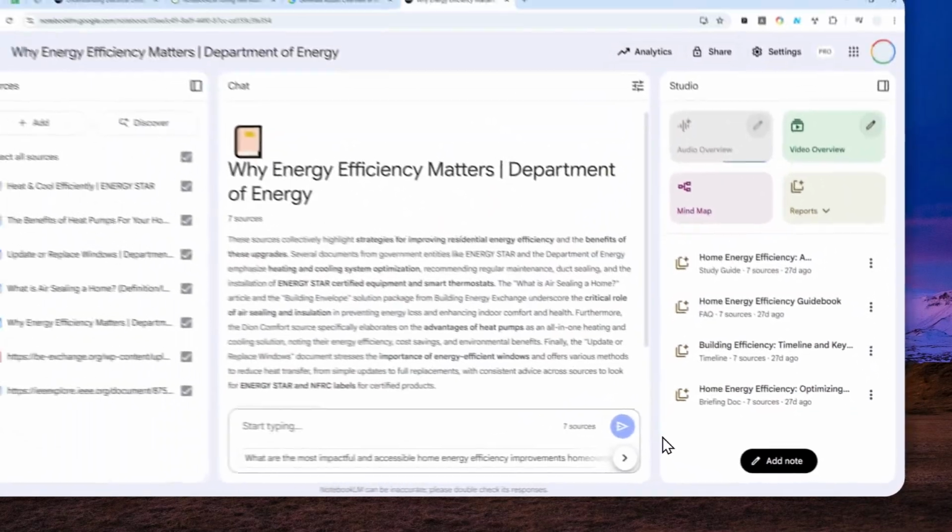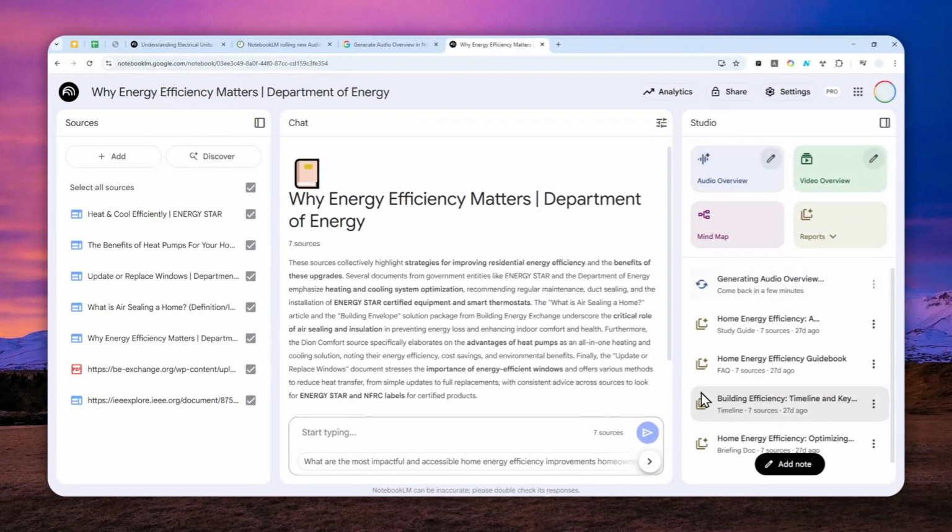As usual, the process to create this audio content will take several minutes, depending on the length of the document, the length of the audio, and many other aspects. But in general, it will take several minutes.